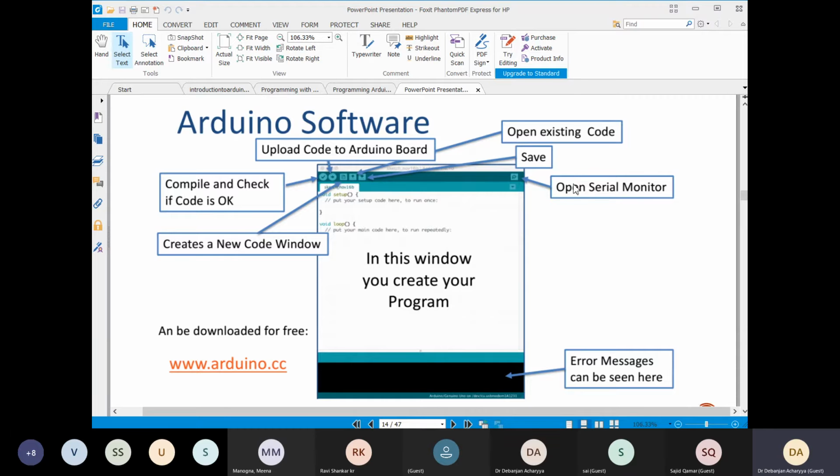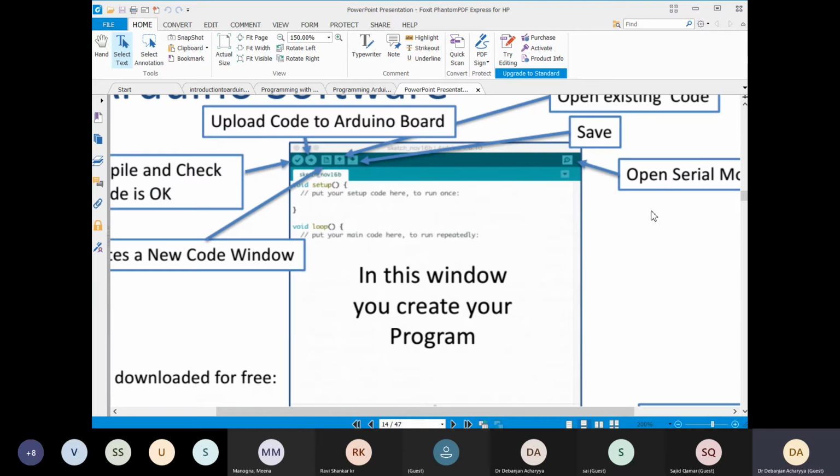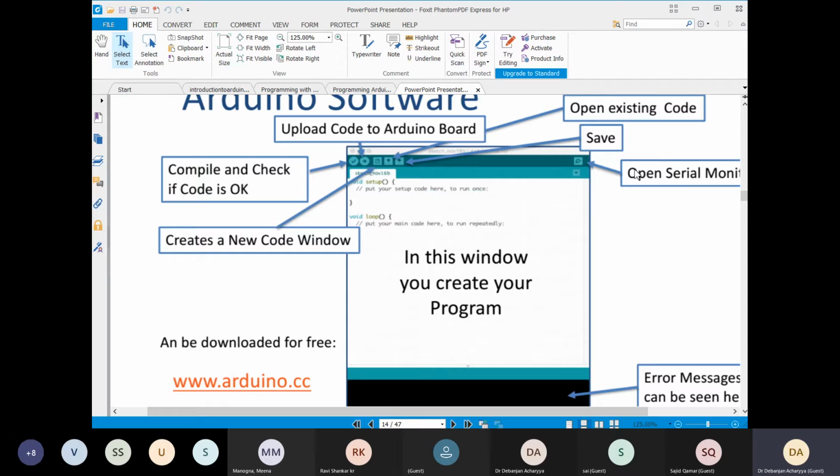There are also some other things in this window, like open serial monitor. I will tell you what the serial monitor is. For the time being, you can understand it this way: you have a sensor, a very easy sensor, a temperature sensor, and you want to see the temperature in real time.